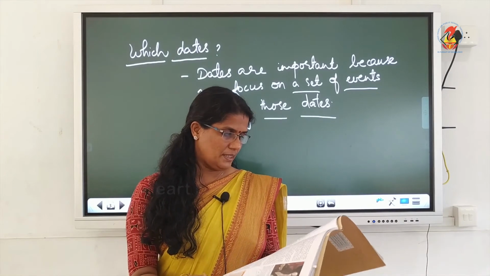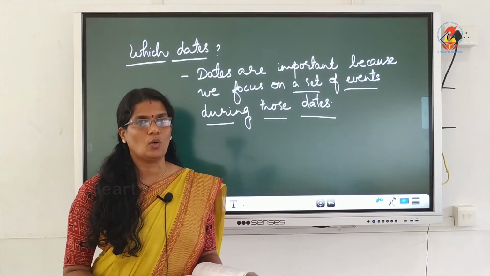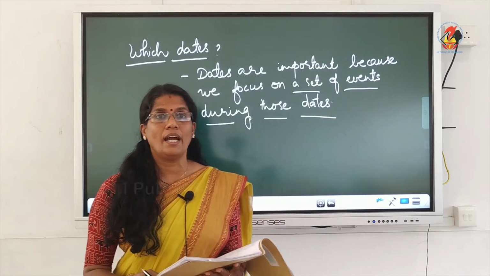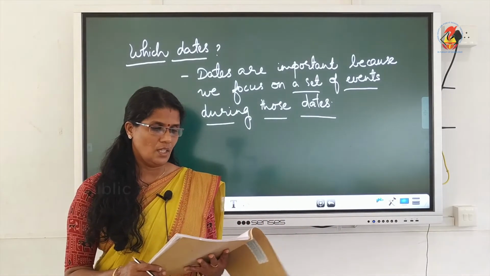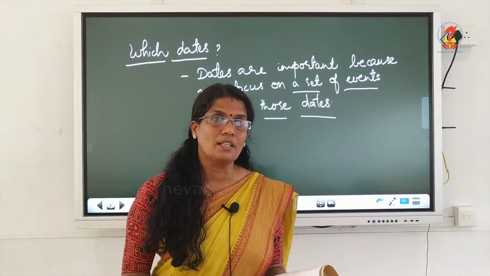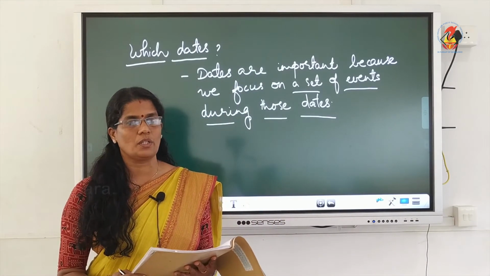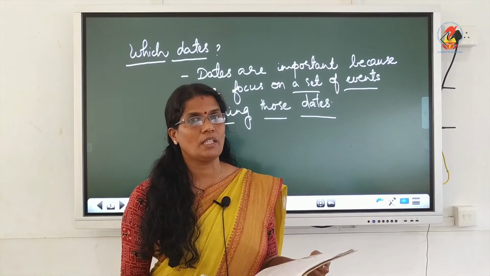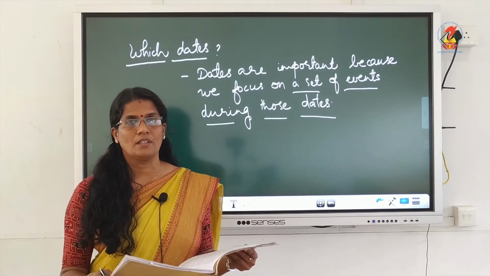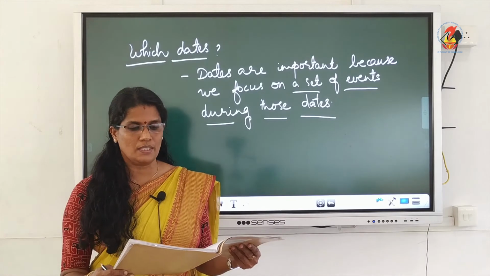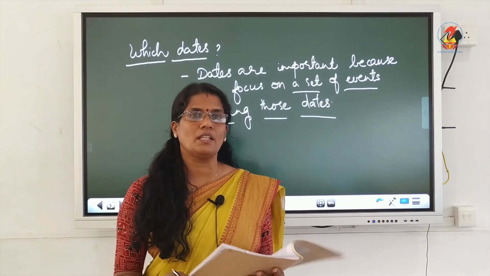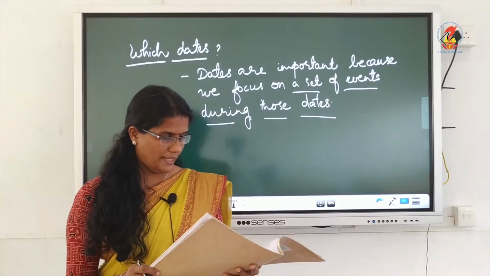For example, it is given, the British historians, when they wrote about governor generals and their policies, activities, what all things they introduced in India, and what the achievements were, all these things were written by the British historians. They wanted to introduce the governor generals and their activities, policies, achievements, and everything is written in the history book. So, which dates?